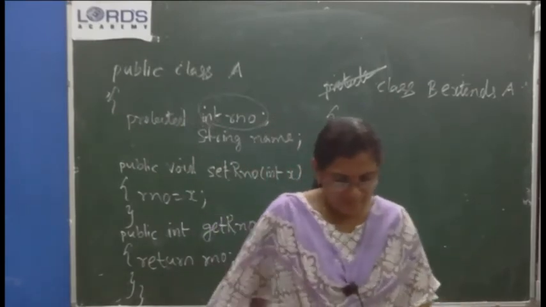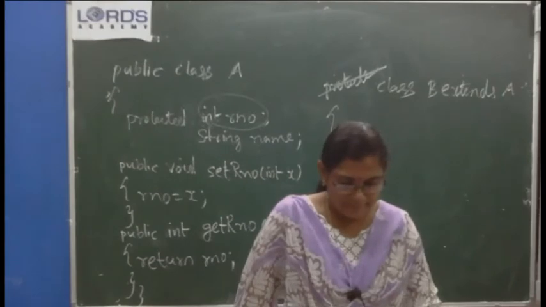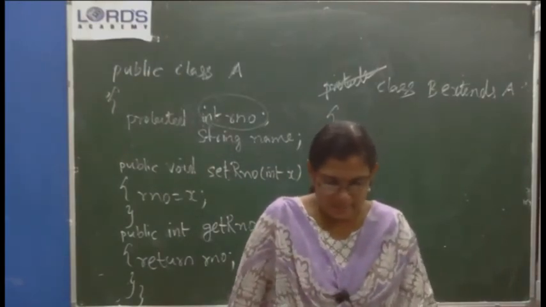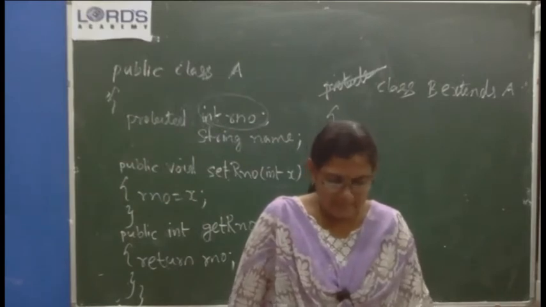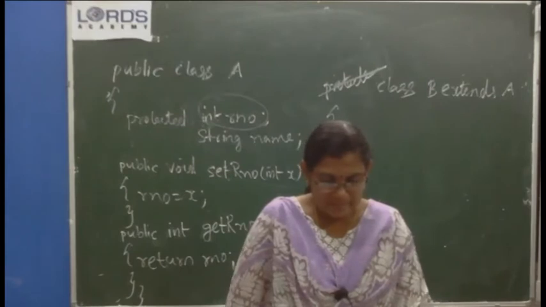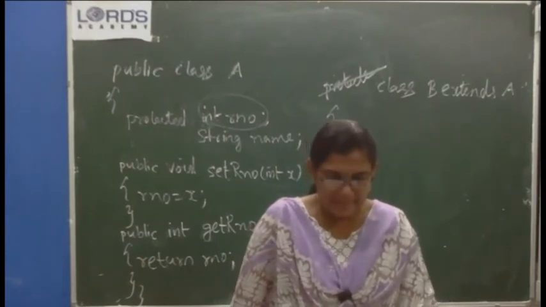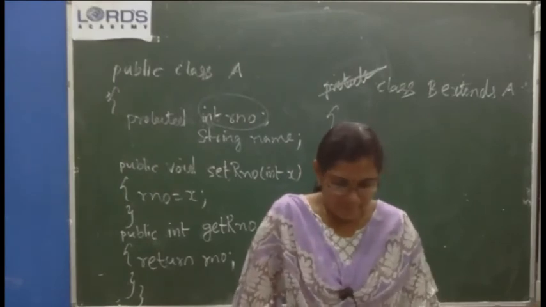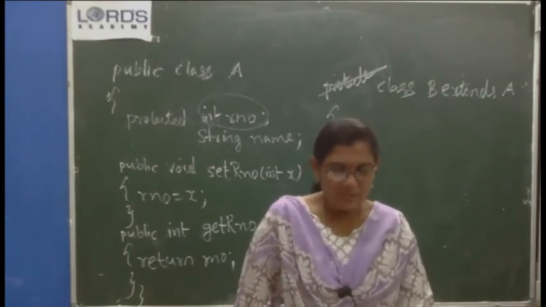Class A is the superclass. Private class B is not allowed. Next example is protected class B extends A. B is made protected. That's also not allowed in Java. Public class B extends A is okay.